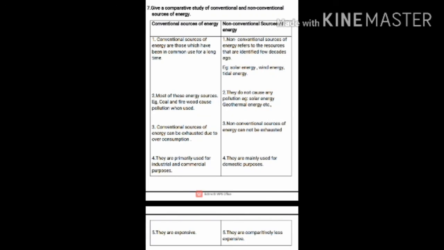Okay. Then what is the second point? Most of these energy resources, for example coal and firewood, cause pollution when we use them, isn't it, children? Yes. Then conventional sources of energy can be exhausted due to overconsumption. Then they are very expensive, isn't it, children? Yes. Coal and petroleum are very expensive. They are primarily used for industrial and commercial purposes.